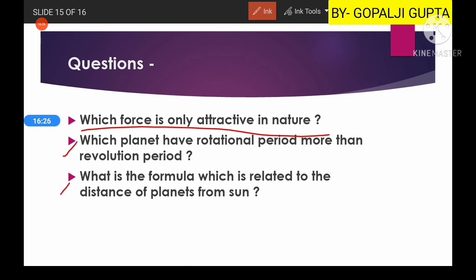Another question is, what is the formula related to the distance of planets from the sun? There is a rule, there is a formula. You can write the name of the rule or the formula, how we calculate the distance of different planets from the sun.